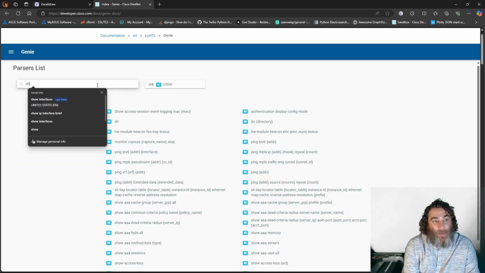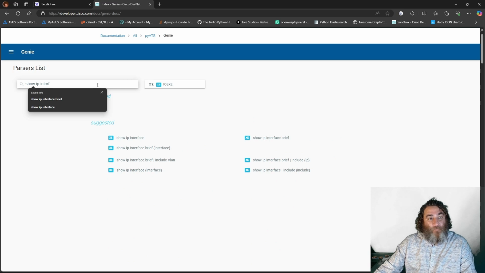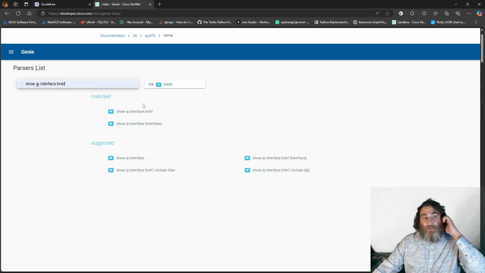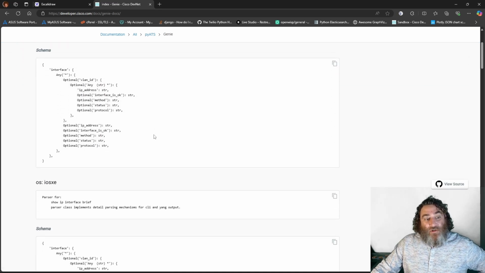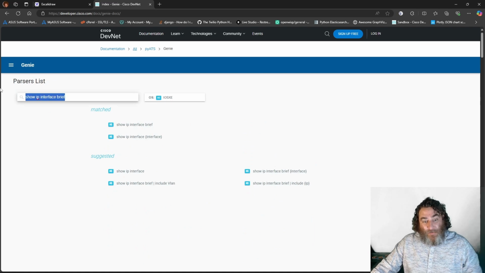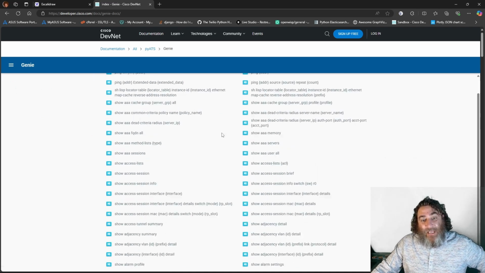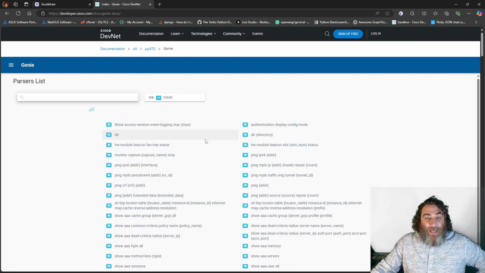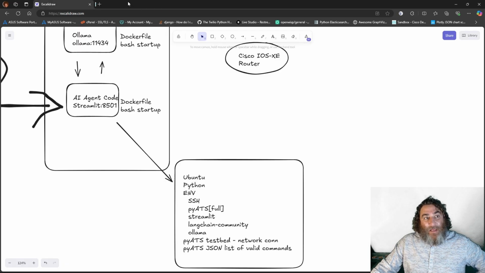If I do show IP interface brief here, there is a valid parser for Cisco IOS XE that will return this structure of JavaScript object notation. We have all of these parsers, and I've taken all of them. There's about 4,400, literally thousands. Every supported pyATS command, we're going to put it in a JSON file, and our agent is going to have